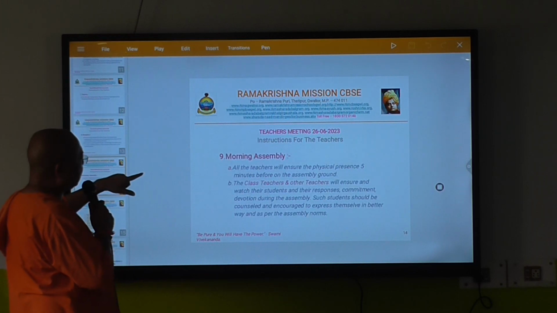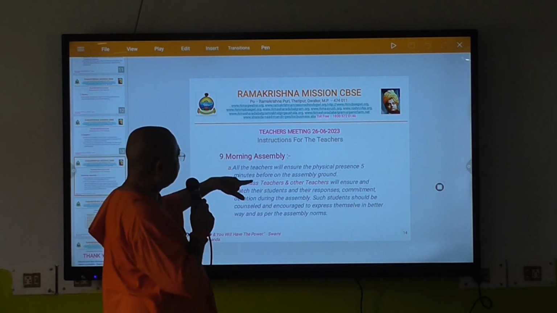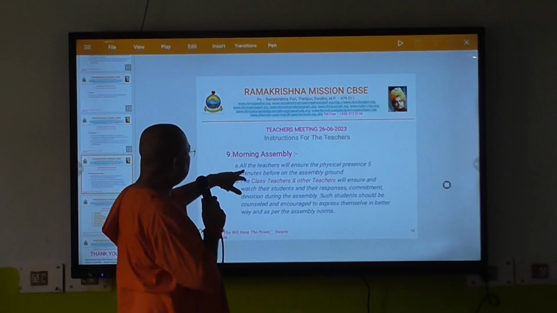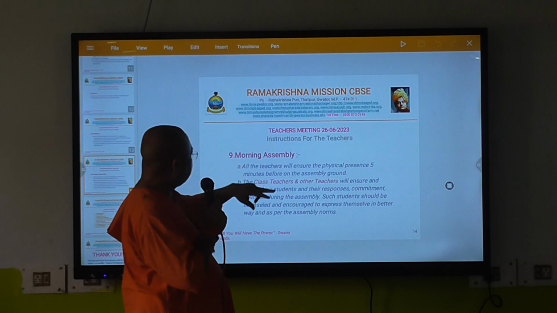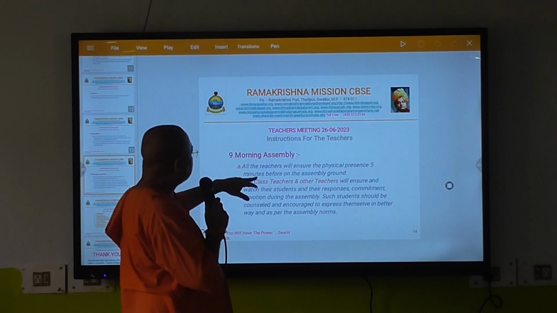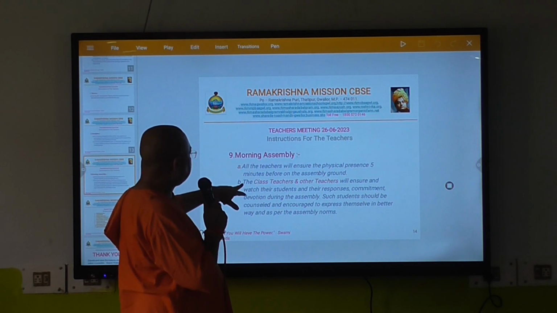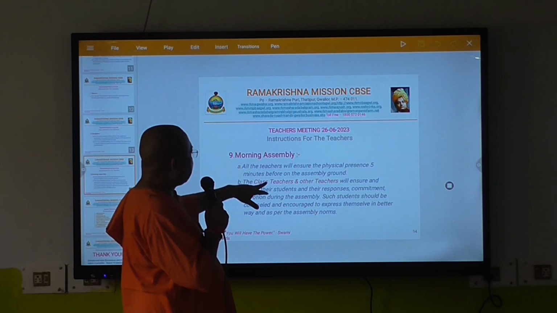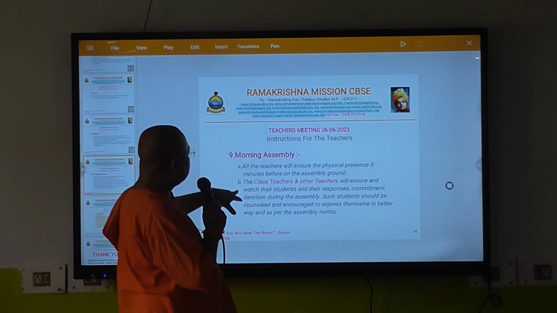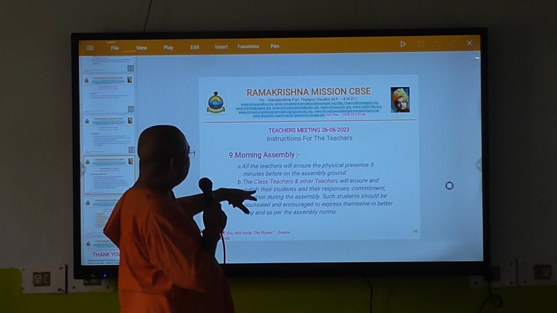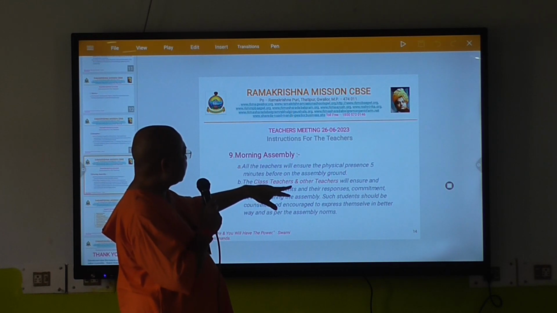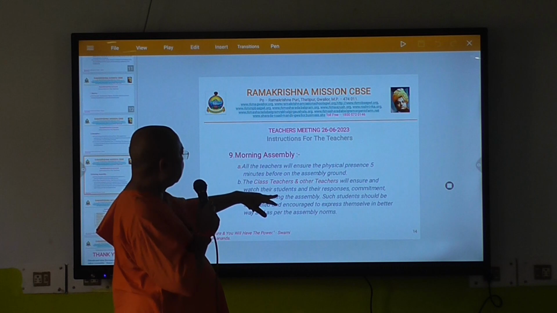Regarding morning assembly also, there are certain points to be expressed. All the teachers will ensure their physical presence five minutes before on the assembly ground. The class teachers and other teachers will watch their students and their responses, commitment, devotion during the assembly.